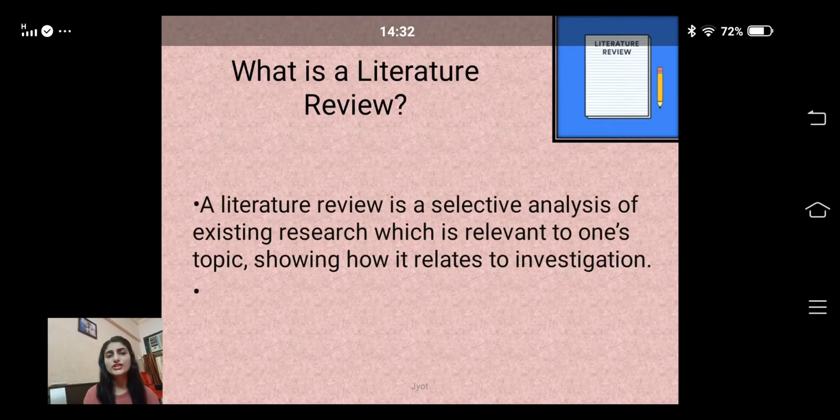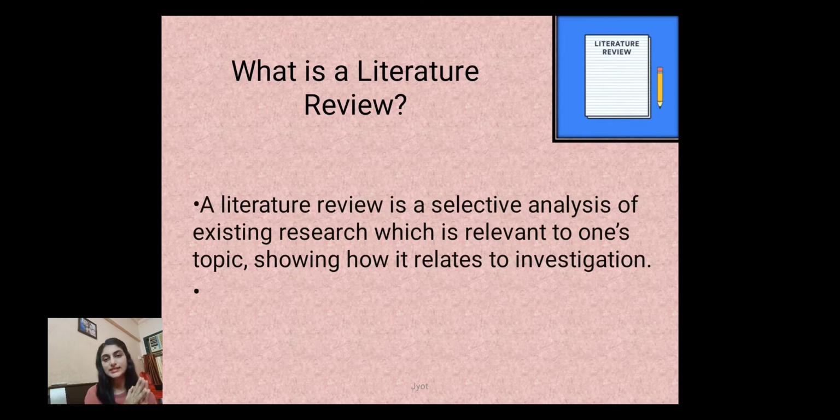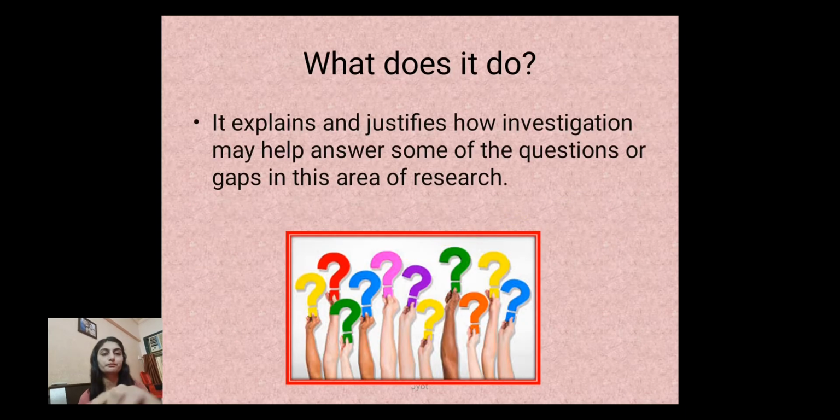So, what is a literature review? It is a selective analysis of existing research which is relevant to one's topic, showing how it relates to investigation. So, suppose you have selected any topic, the first thing you have to do is to find out what work is already done in that particular area. That is what we call a literature review in simple words.